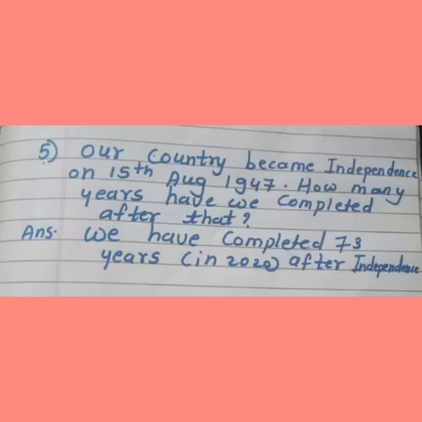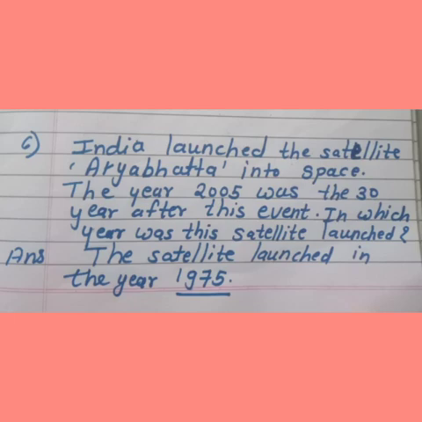Fifth one is, our country became independent on 15th August 1947. How many years have we completed after that? And the answer, we have completed 73 years in 2020 after independence. Now sixth is, India launched the satellite Aryabhatta into space. The year 2005 was the 38th year after this event. In which year was the satellite launched? Answer is, the satellite was launched in the year 1975.